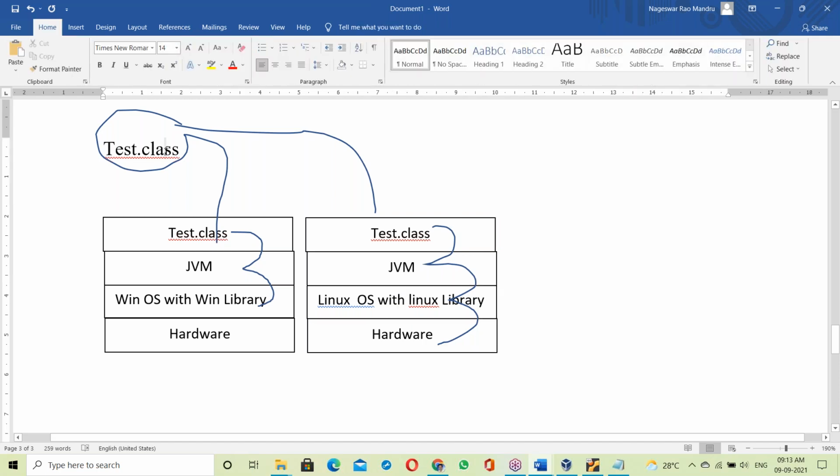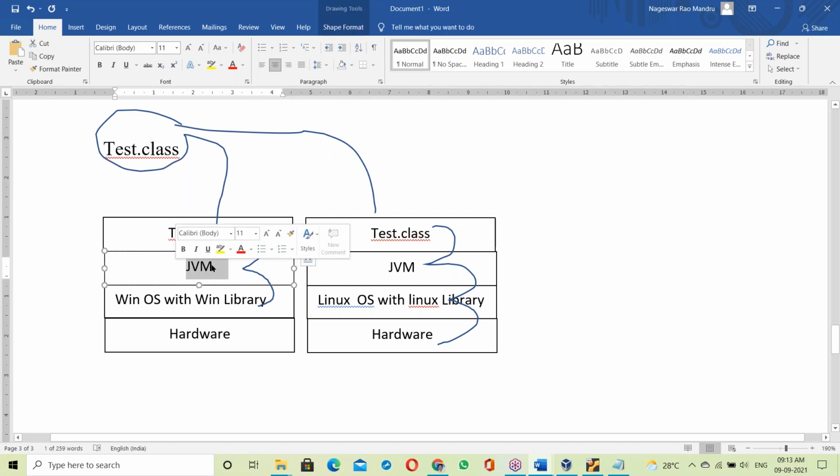See, when test.class is prepared, at the time of preparing it is not linked. If it were linked at the time of creation of the file, that would be static linking, but it is not linked here. After moving on to Windows OS, the Windows JVM takes the test.class file and links it with the Windows library, depending on the current platform. If the OS is Windows, it links to the Windows library.